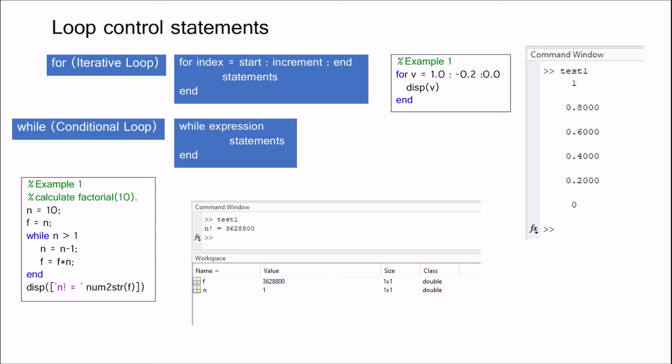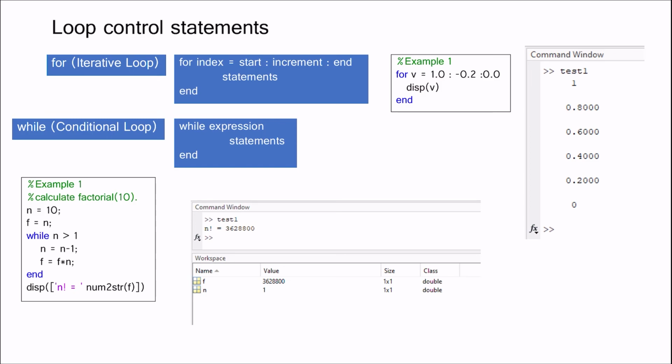Here you can see the general syntax of the for loop: for index equals start colon increment colon end, then statement. This runs the statement until it reaches the end.